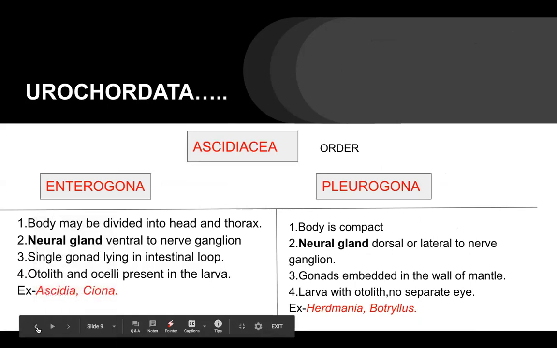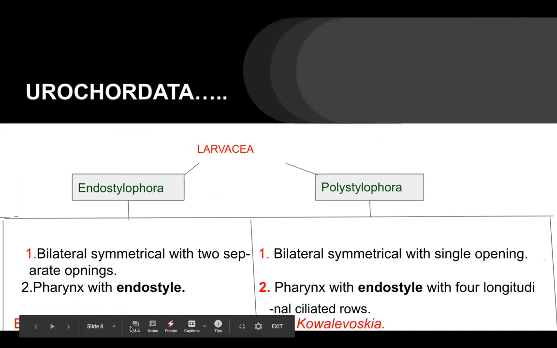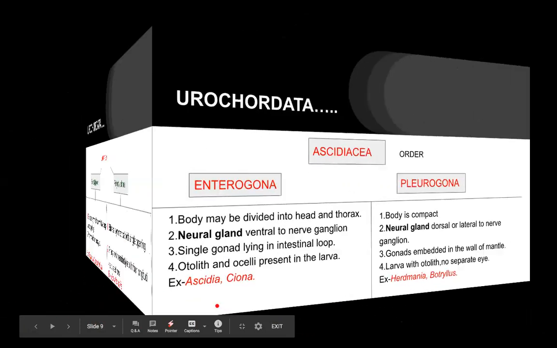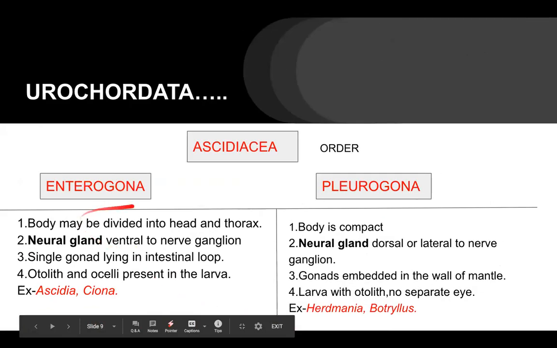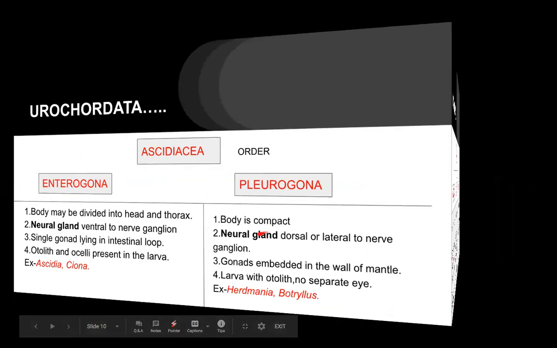The example of these two is Kovalevskia, and here is Larvaceae oikopleura. You cannot see here due to this bar. So oikopleura.